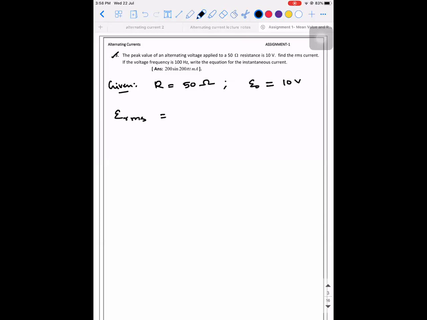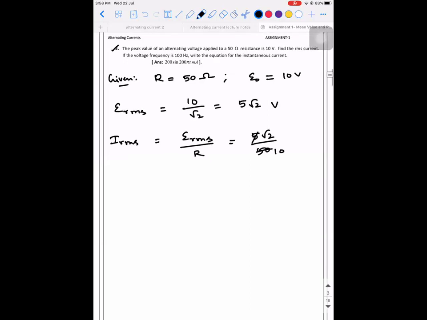E_RMS is E naught by root 2. So 10 divided by root 2, or it is 5 root 2 volt. So what will I_RMS be equal to? I_RMS will be equal to E_RMS divided by R. Am I right? So it is 5 root 2 divided by 50, which will be 1 by 10. Root 2 is 1.414, divided by 10 is going to be 0.1414 ampere.